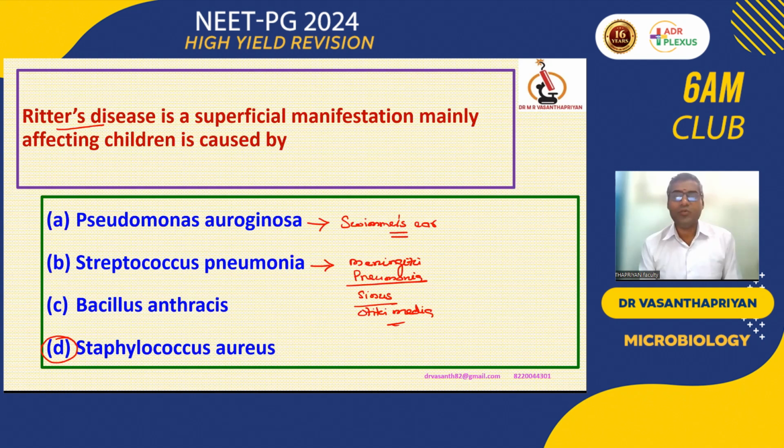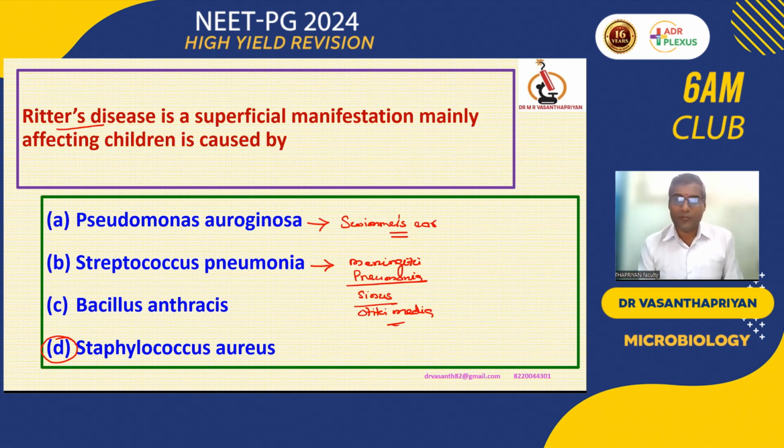Okay, and coming to prevention, both conditions can be prevented by a capsular vaccine, which we call a subunit vaccine. Then what is the one uniform feature of the capsular vaccine? H influenzae and pneumococci both have a capsular vaccine. It will block only the systemic manifestation, not the localized manifestation.